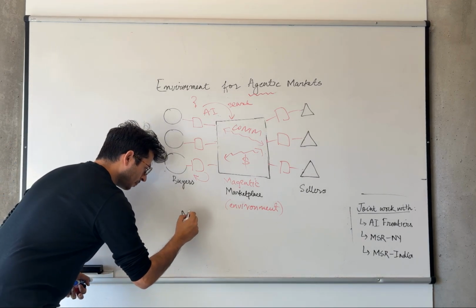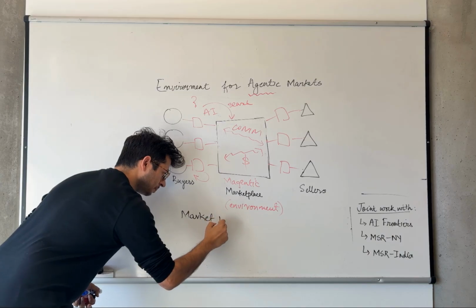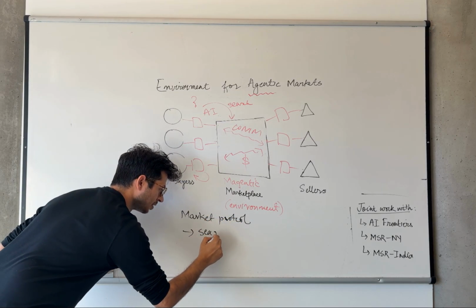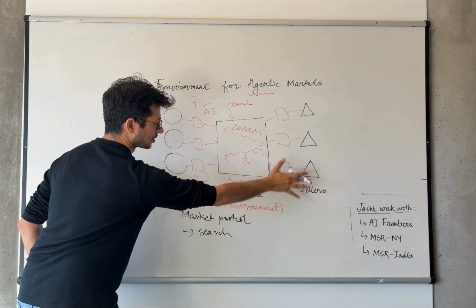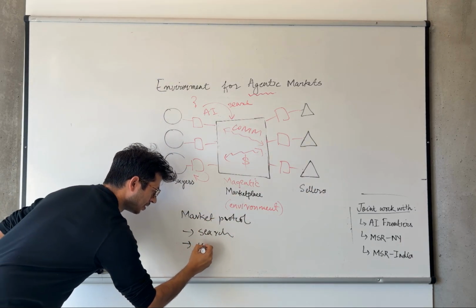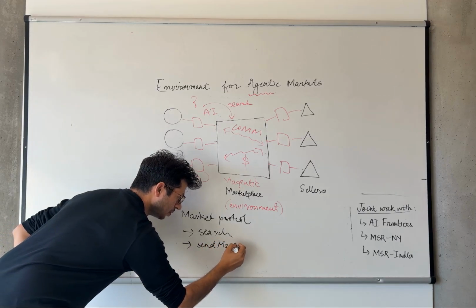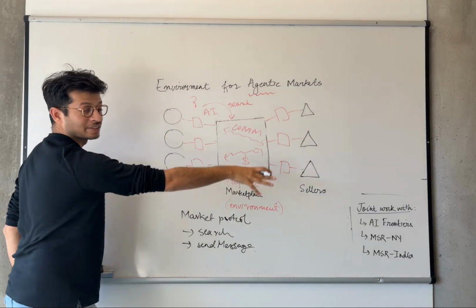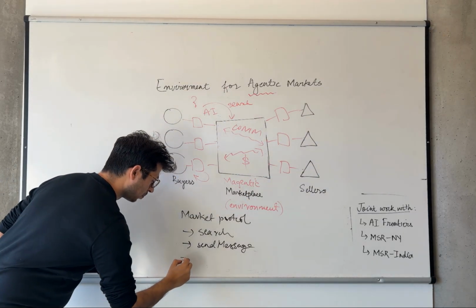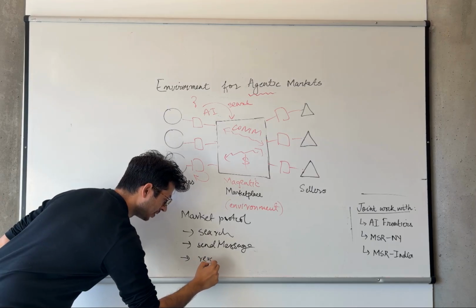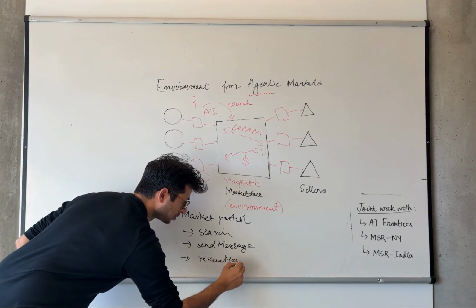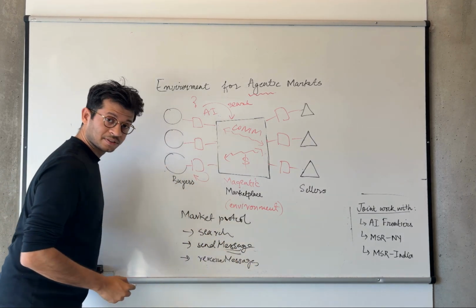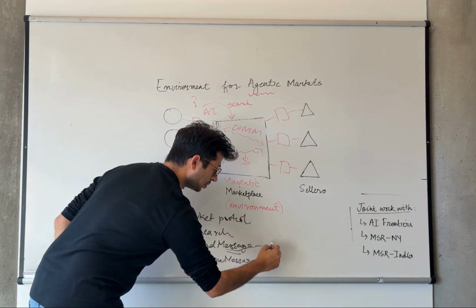So the market protocol that we came up with has three actions. The first of them is search, of course. This lets the agents discover these businesses. And then another action is to send messages. So this, for instance, lets this agent inquire all these businesses possibly in parallel. And then we have another action like receive messages, which really closes the loop and lets these agents talk to each other. The messages themselves can be typed, so they could be simple text messages.